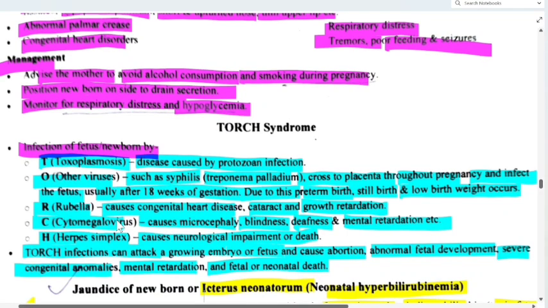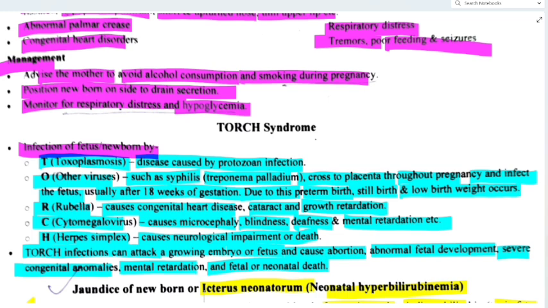So let's revise it again. Infection of fetus or newborn by T for toxoplasmosis, that is disease caused by protozoan infection. O for other viruses such as syphilis, Treponema pallidum, cross the placenta throughout pregnancy and infect the fetus, usually after 18 weeks of gestation. Due to this, preterm birth, stillbirth and low birth weight occur.